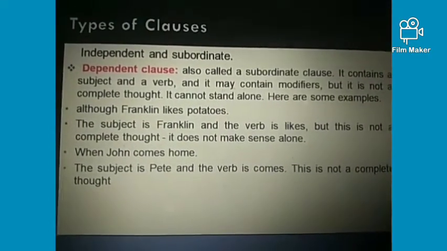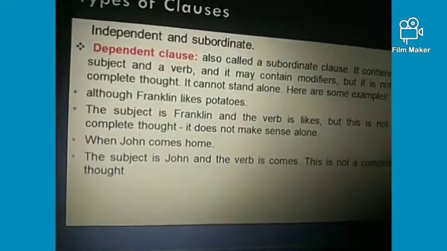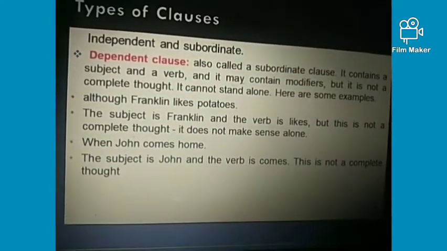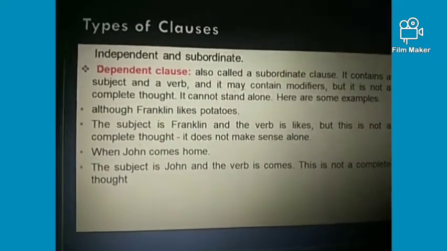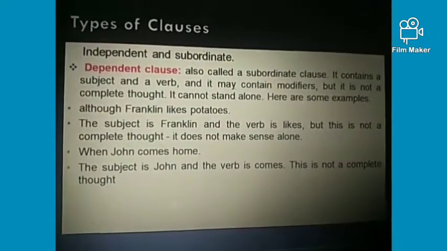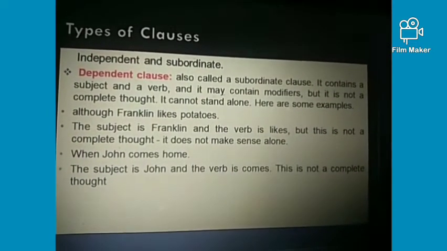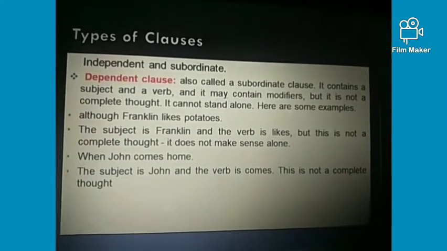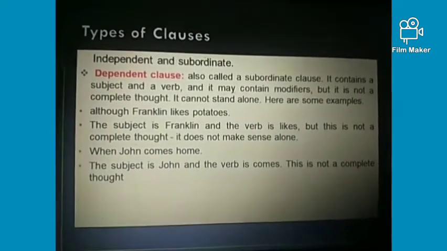Secondly, you can see, when John comes home. In this, John is the subject and comes is the verb. It is again an incomplete thought. So this is a dependent clause, right? And a dependent clause requires an independent clause in order to make a meaningful sentence, right?